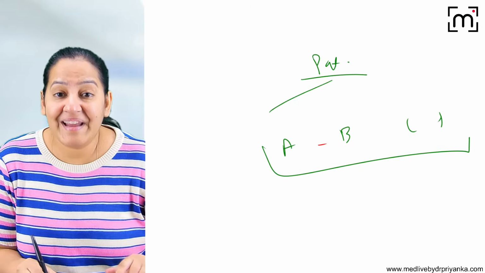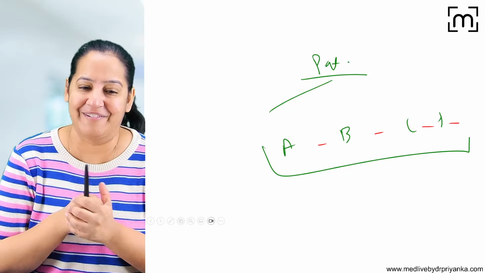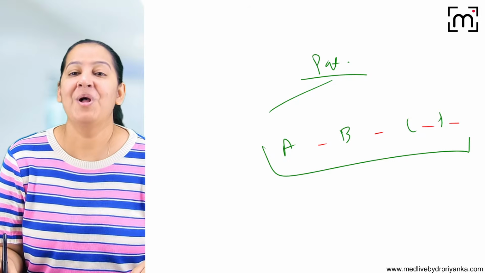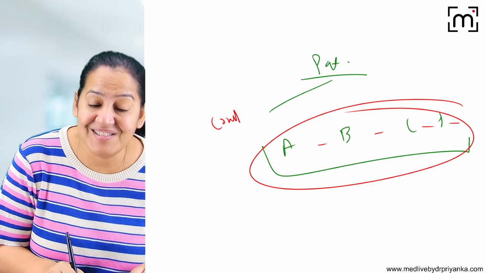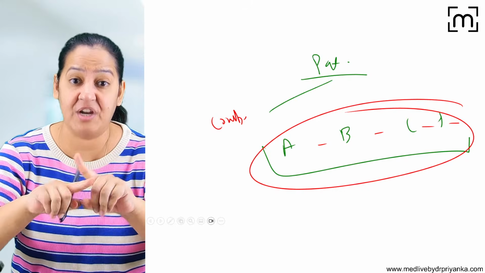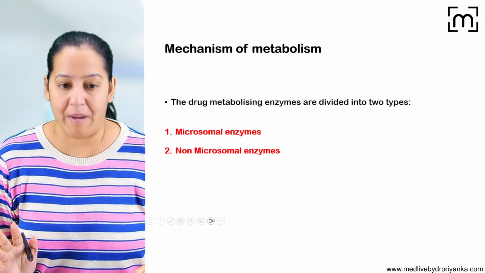So you have to look for the interactions. You cannot give multiple combo cocktails, just mix them and give. Quacks do that, but an educated doctor doesn't do so. So we have to look for the combinations. There are certain combinations which are inhibited, so we can't give that combination. We have to understand it. So for that we have to understand the microsomal and non-microsomal enzymes.